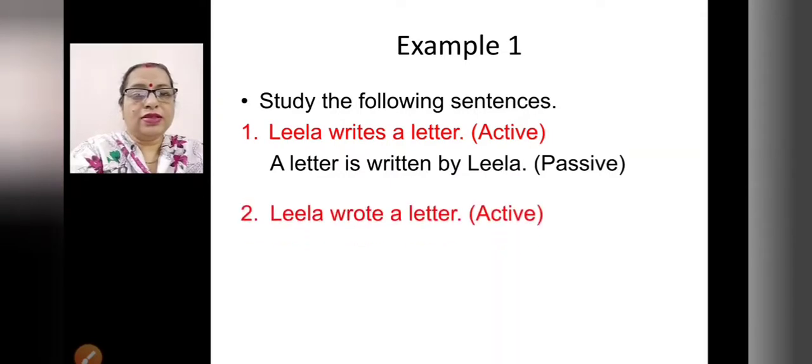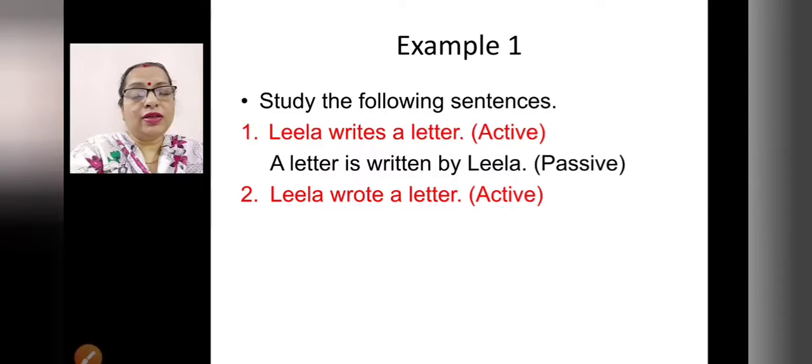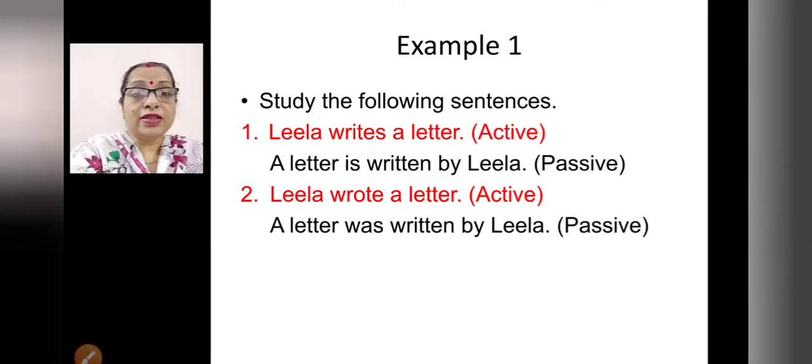Next sentence. Leela wrote a letter. Active voice. Now here what is the tense? Past tense. So what will you write? A letter was written by Leela. So what do you find here? In the passive voice you have to write the auxiliary verb was and then the past participle, plus by. You have to write. Okay.